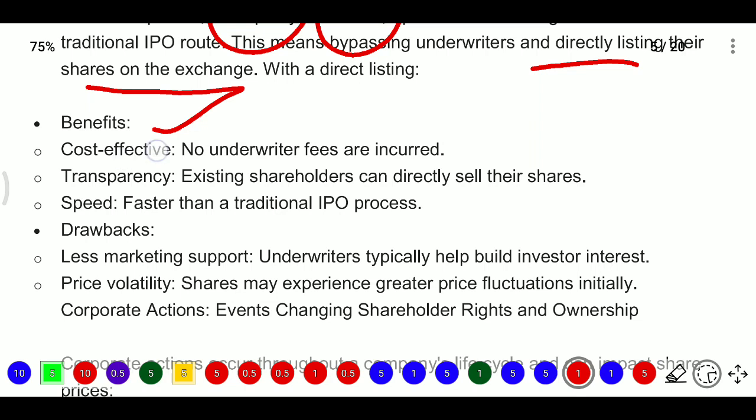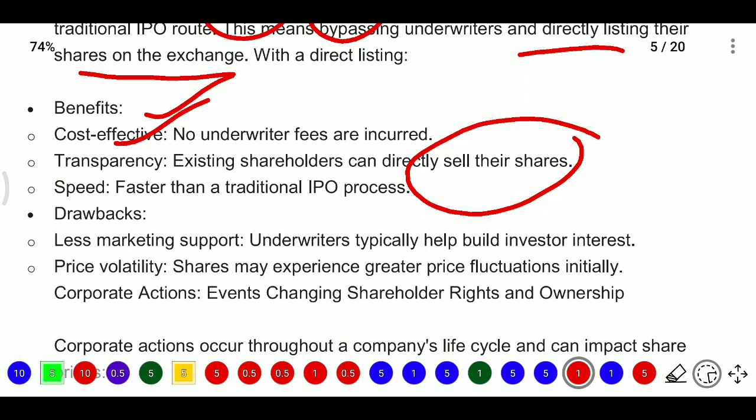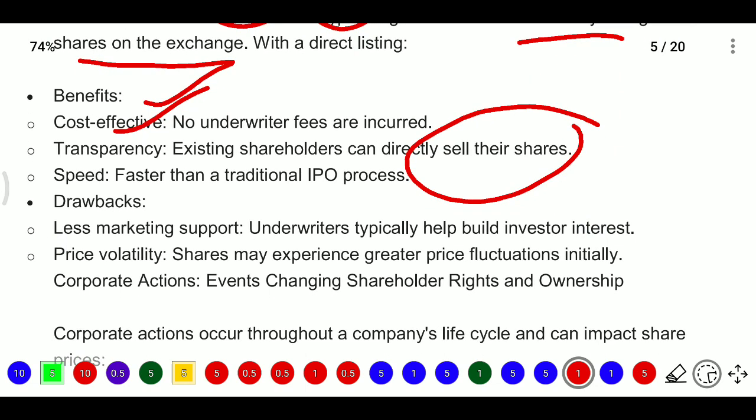And after that, transparency: existing shareholders can directly sell their shares. And speed: it is faster than a traditional IPO. In an IPO more time is required because of the drafting, the red herring prospectus, issuing, awareness creation, conducting programs, and publishing the shares on different apps and sites, and advertisement is required. In direct listing it does not require that much time, and it is faster than the traditional IPO.